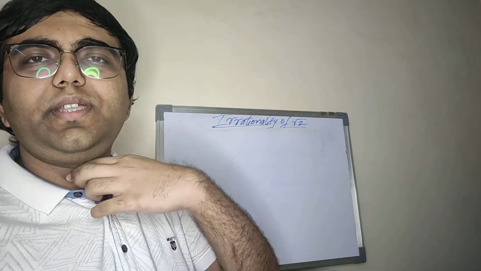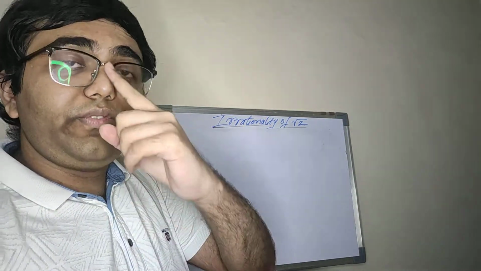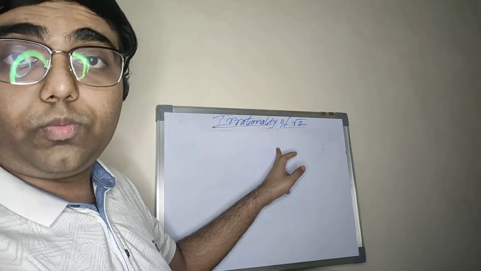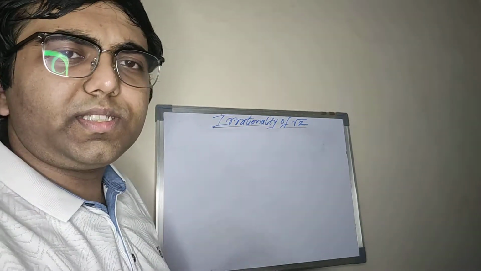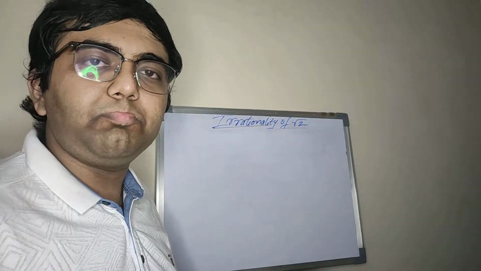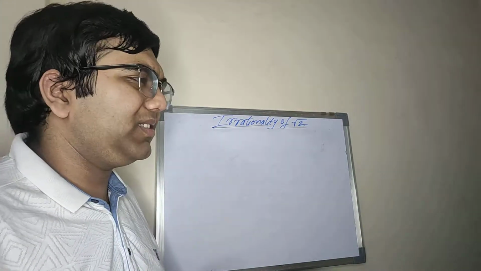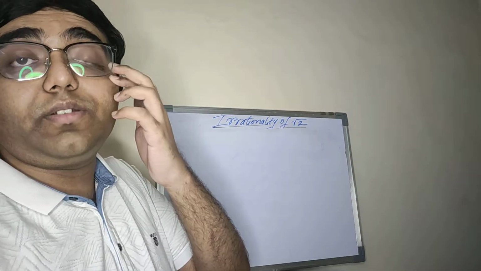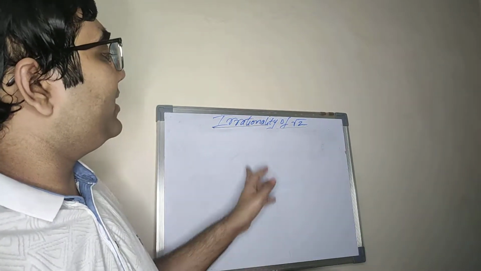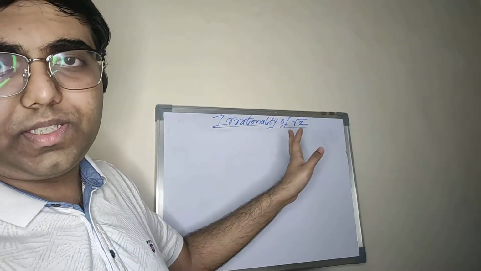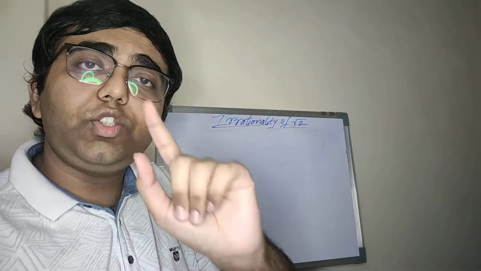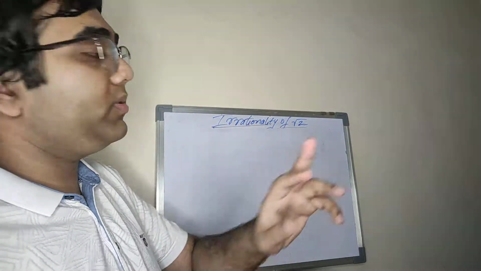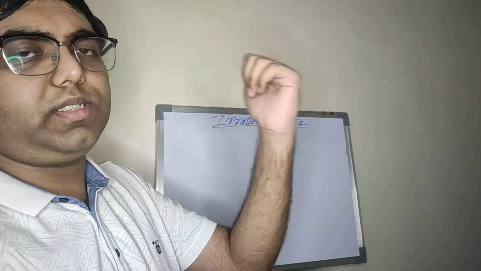But what do we do in the indirect method? In the indirect method, our first statement is actually an assumption, and the assumption is the opposite of what we want to prove, the negation. Then we start applying logical statements and reach a contradiction. Now, what exactly is that contradiction? Something which contradicts our basic common sense in mathematics. As soon as you reach that contradiction, what will that imply? It implies that the first assumption we started with is actually wrong, which will in fact help us in proving our theorem. So mind you that this theorem is proved using the indirect method, and we'll just start it now.